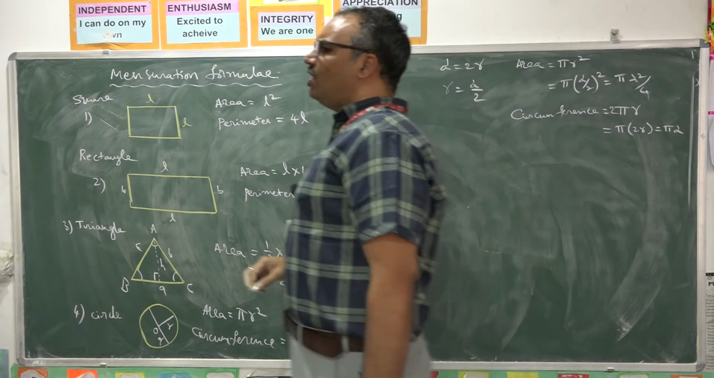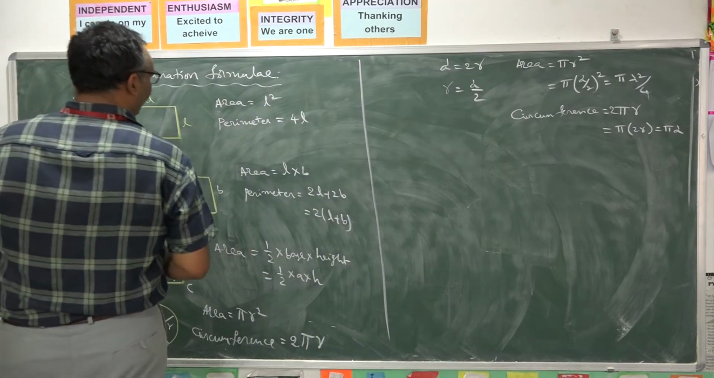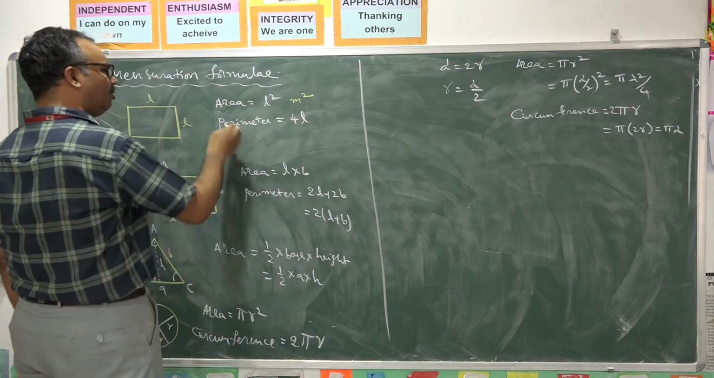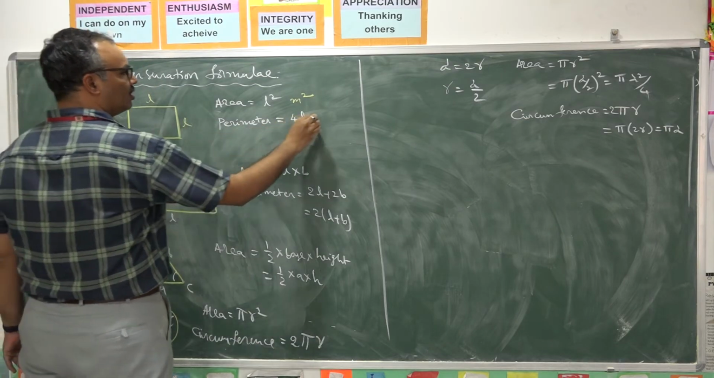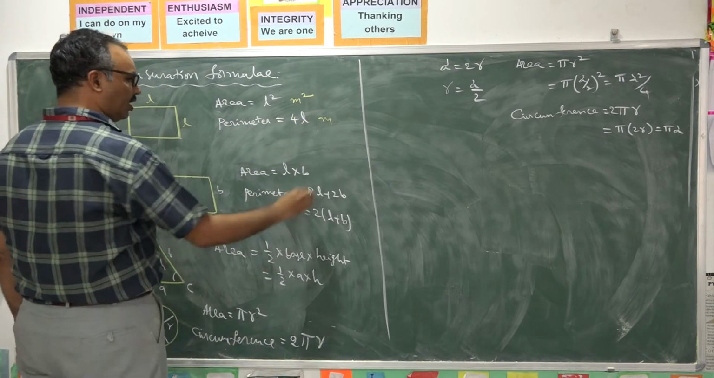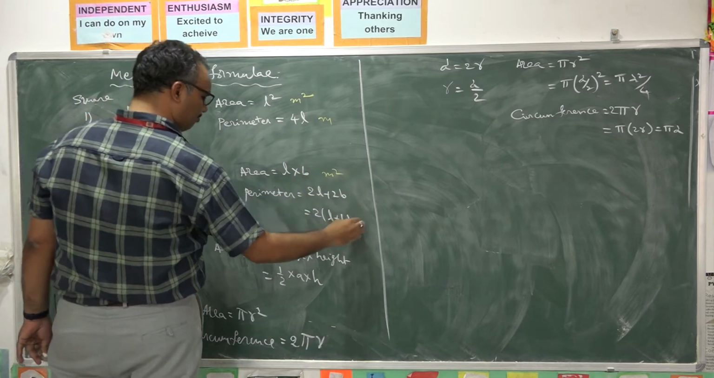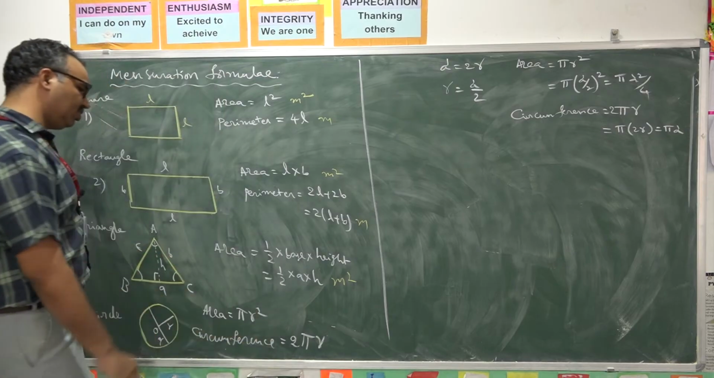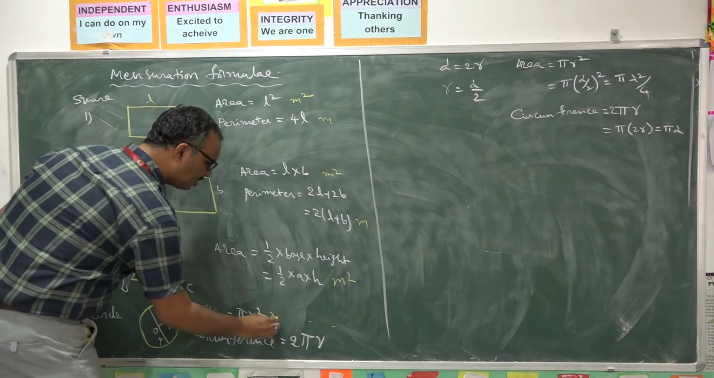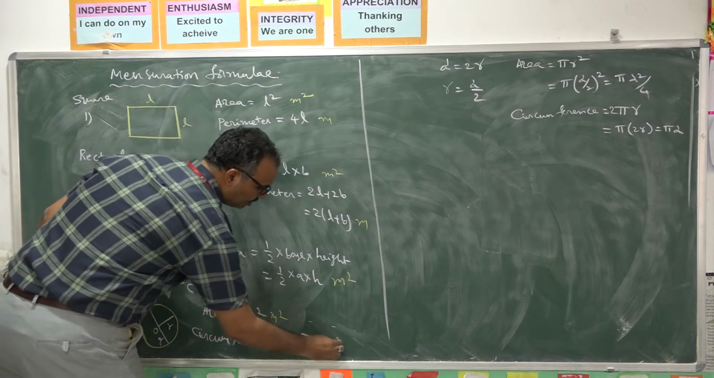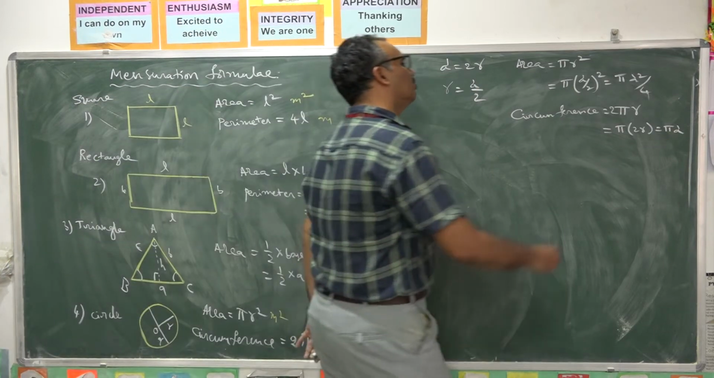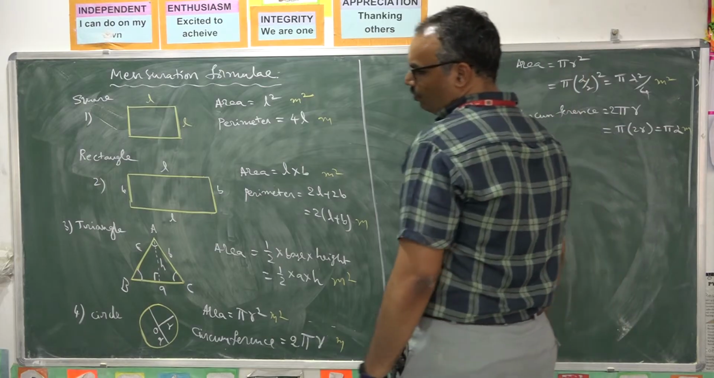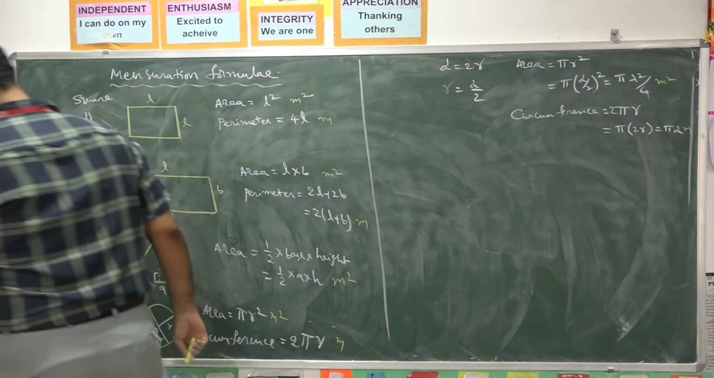And if you write units, area has units meter square. Perimeter means total length of the boundary, nothing but meters. Here also meter square, meters, in MKS system. Here also area is meter square, it is meters. Here also it is meter square, it is meters. Those are the units for the particular shapes.